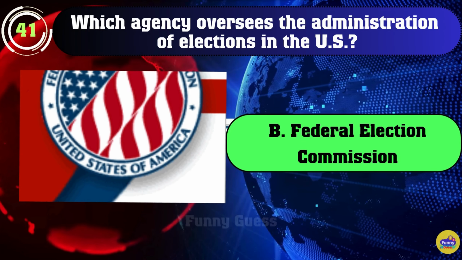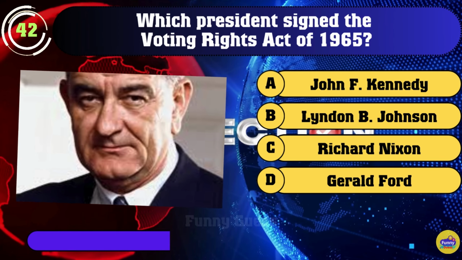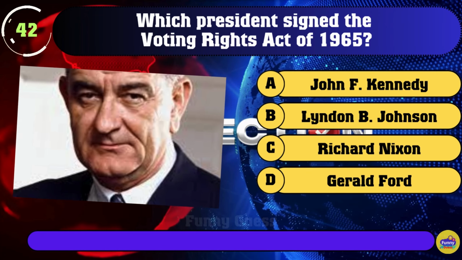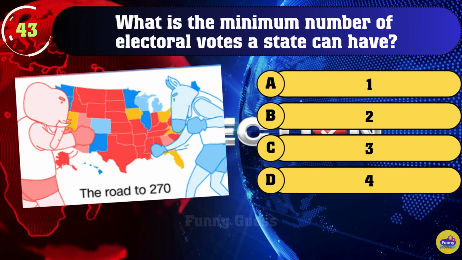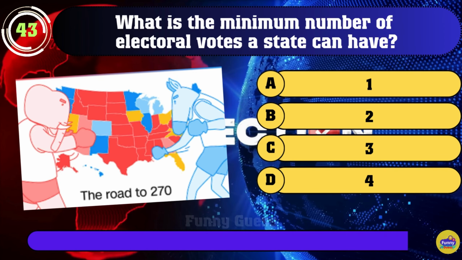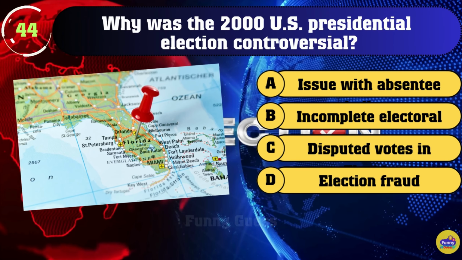B. Federal Election Commission. 42. Which president signed the Voting Rights Act of 1965? B. Lyndon B. Johnson. 43. What is the minimum number of electoral votes a state can have? C. 3.